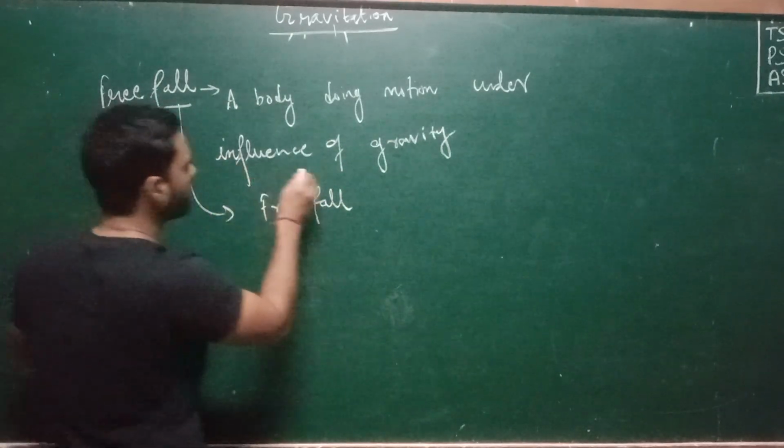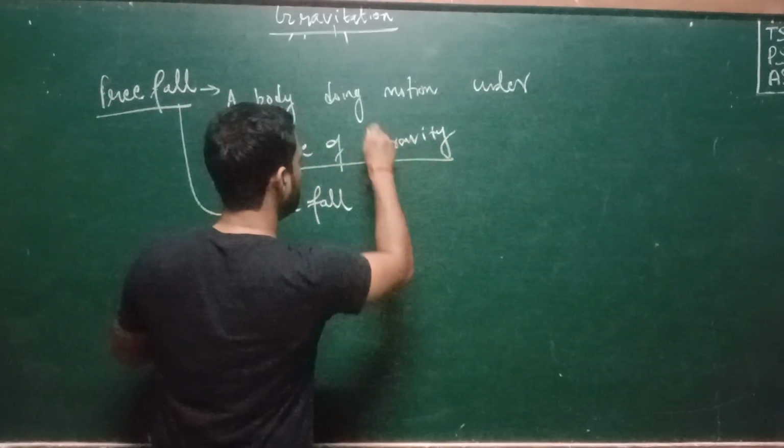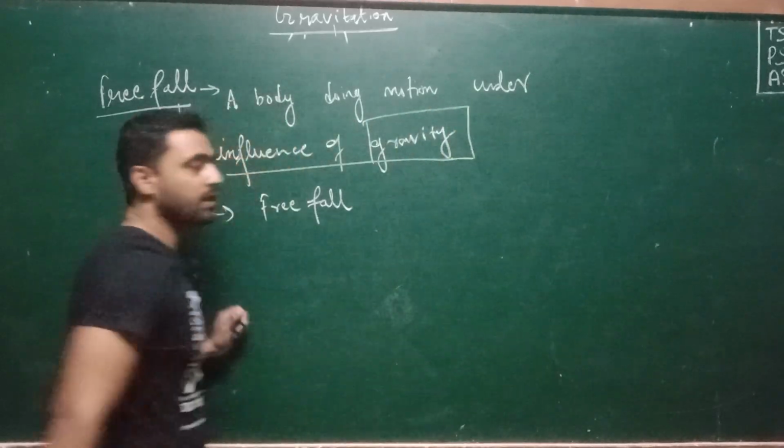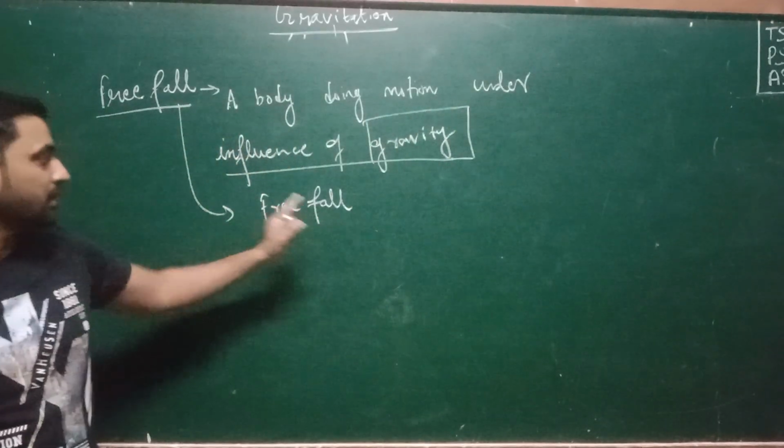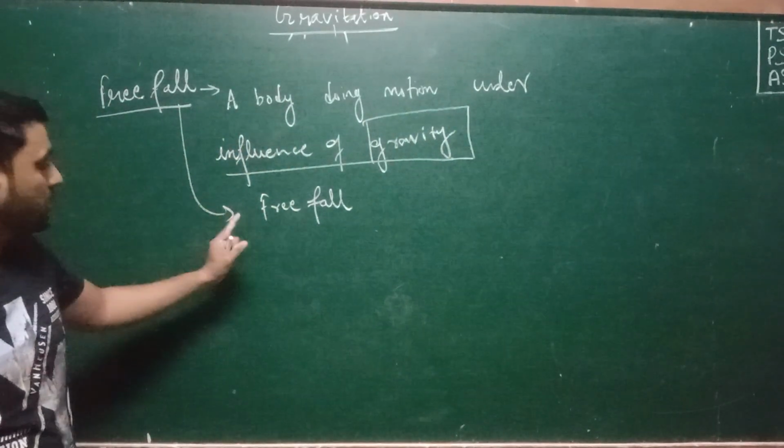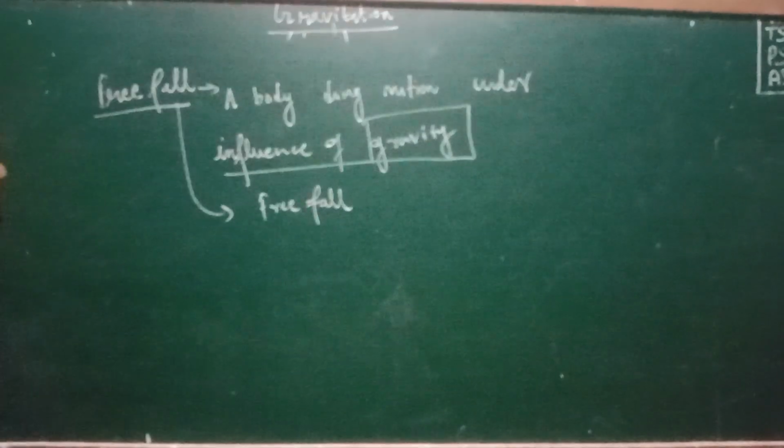If there is only one factor that can influence the motion of any body, which is gravity, then that type of motion is called free fall. This is the meaning of free fall.